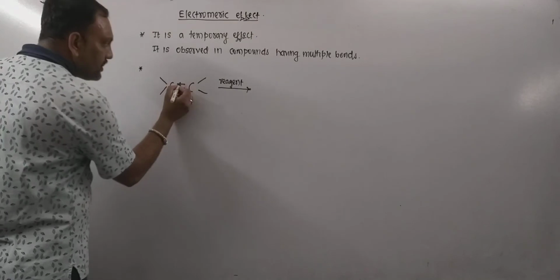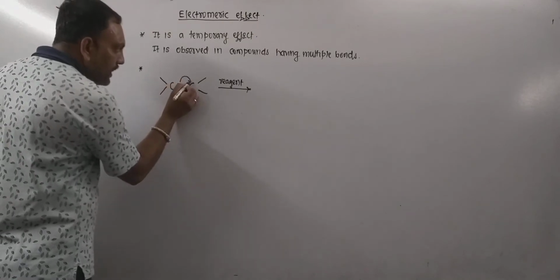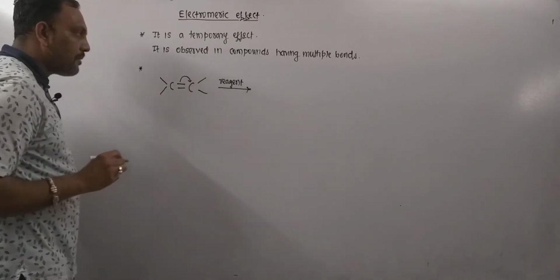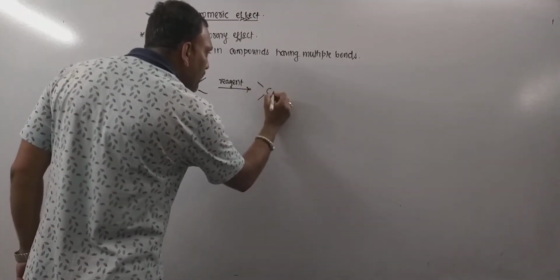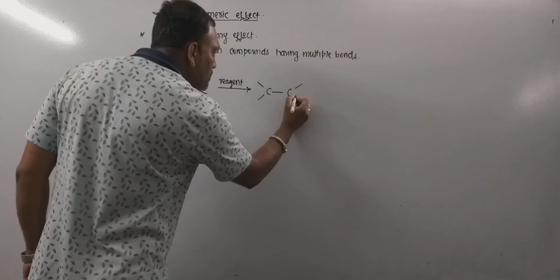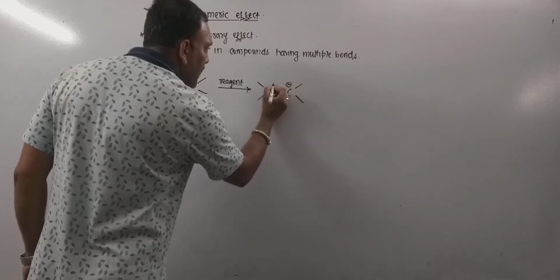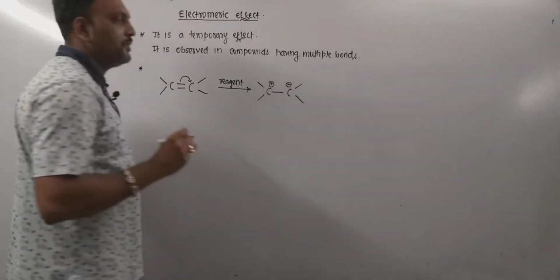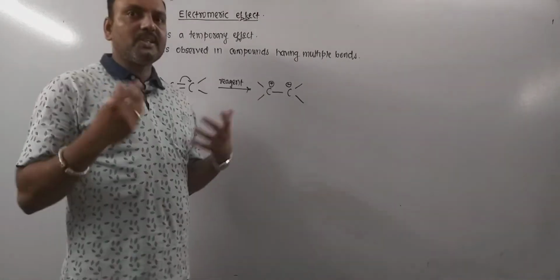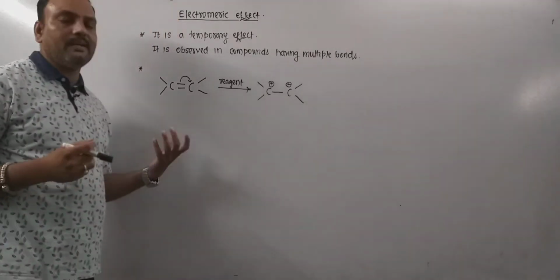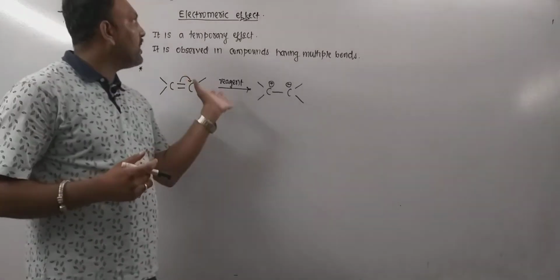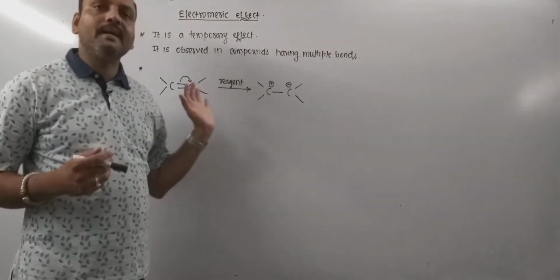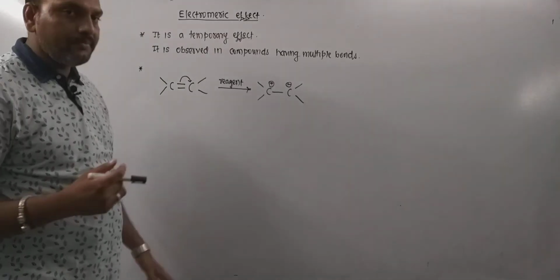Now let this electron pair get displaced towards this carbon, which leads to the formation of a dipolar species, which can be represented as shown. Such displacement of the pi bonded electron pair is nothing but the electromeric effect, and remember it is temporary.